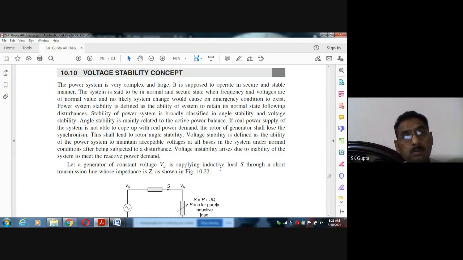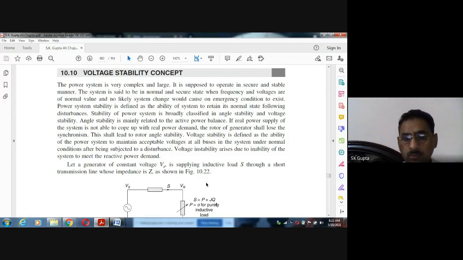As I told, active power mainly affects the frequency, but I am not saying it solely affects the frequency. It also affects the voltage of the system. Similarly, reactive power mainly affects the voltage, but not solely; it also affects the frequency, although the dependency is less.